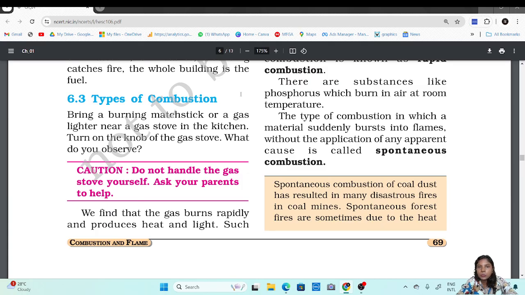When phosphorus was brought out, there was no matchstick or source of flame or heat given to it. It randomly starts burning by itself, just by coming in contact with air. Such combustions are called spontaneous combustions.